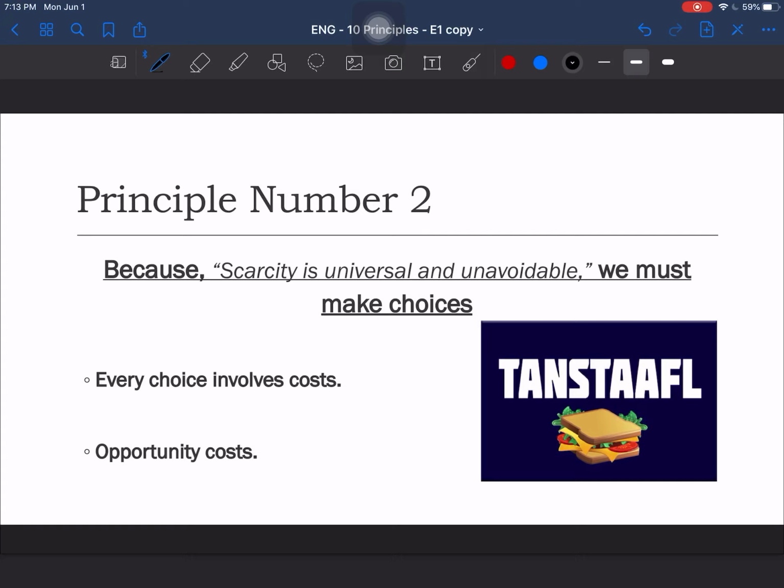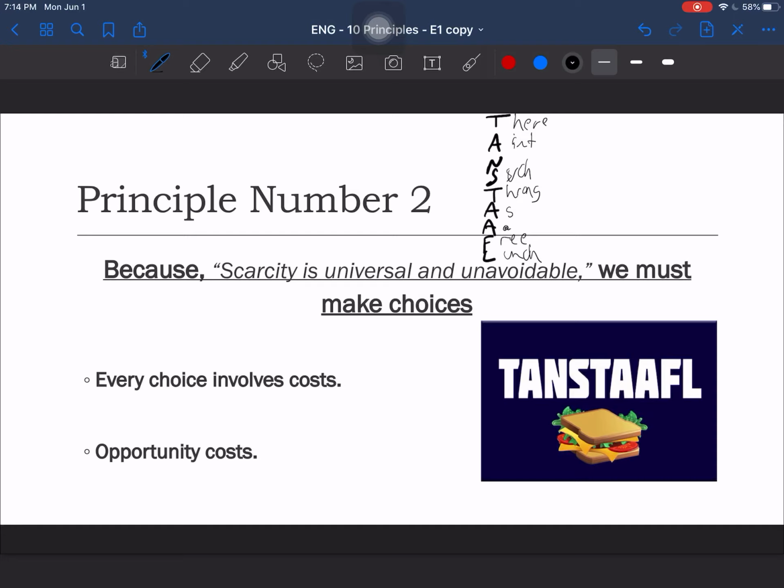So, there is a German word that we use in economics in order to represent this. It's Tannstaffel. I'm going to write it as well. You may take a guess if you want to know what it means. But what this means is that there ain't such thing as a free lunch.